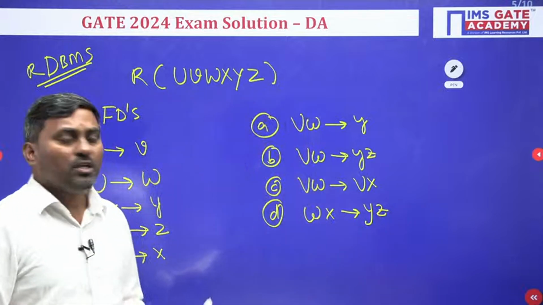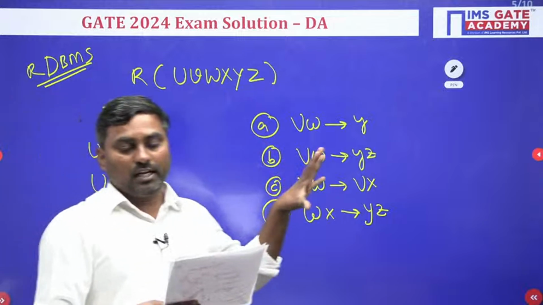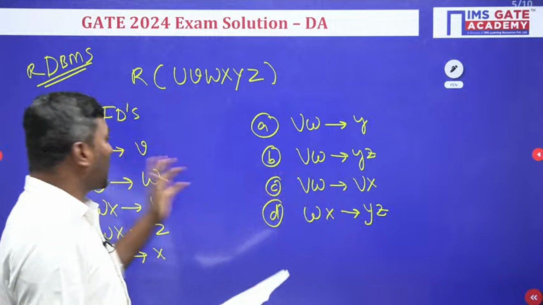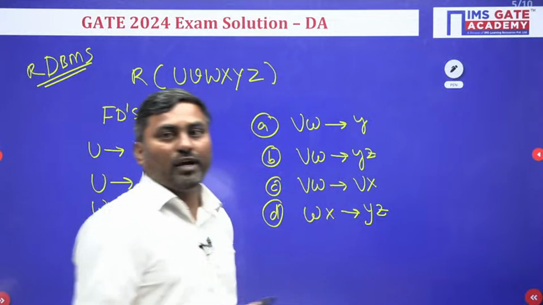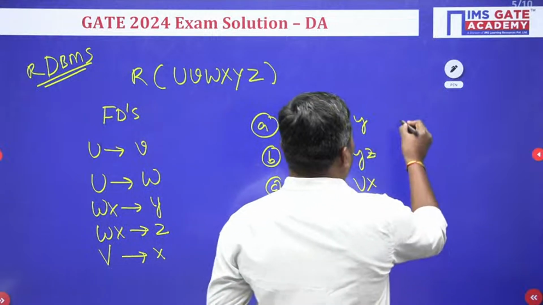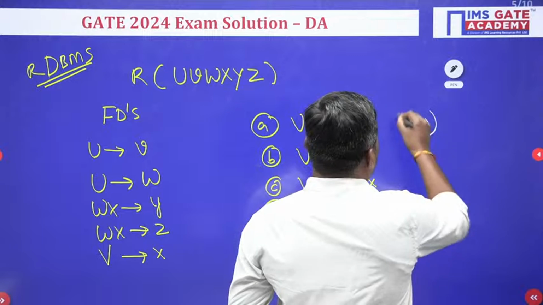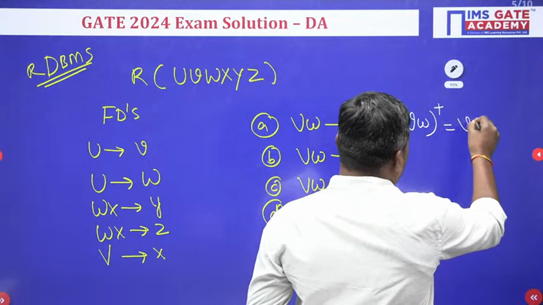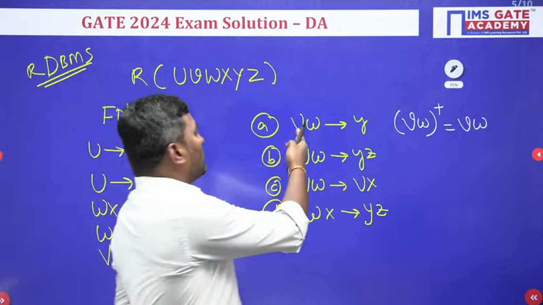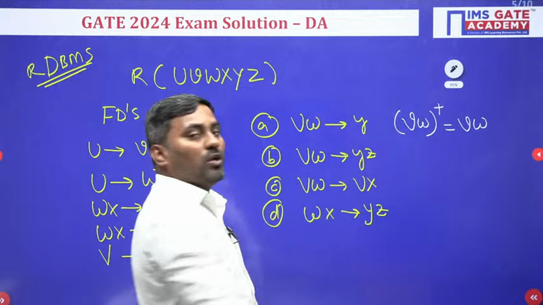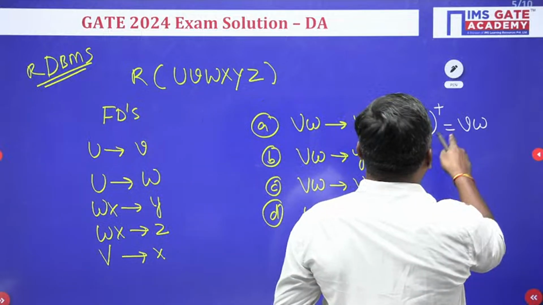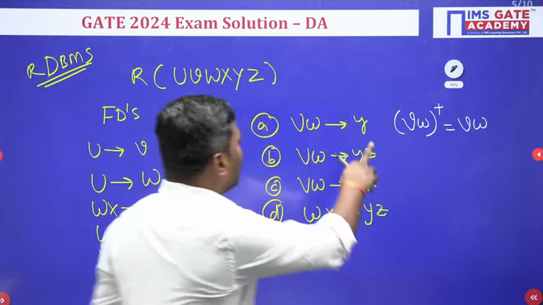So what is the question? Which of the following FDs can be determined from this one. For this we need to find the closure. Suppose I take the closure of VW, so closure of VW, VW included. Now it is whether it is deriving or not. Y should come into the closure of this VW.